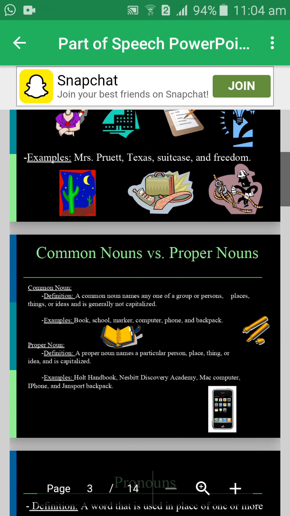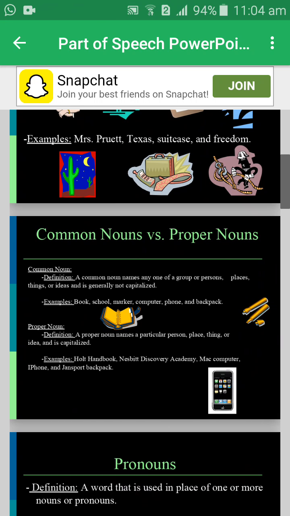There are two types of noun: common noun versus proper noun. Common noun definition: a common noun names any one of a group of persons, places, things or ideas and is generally not capitalized. Examples of common nouns: book, school, marker, computer, phone and backpack.